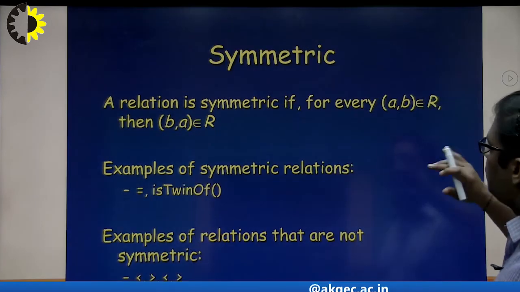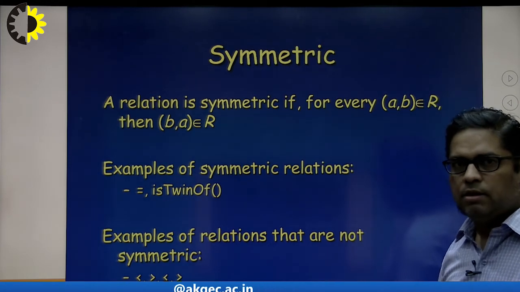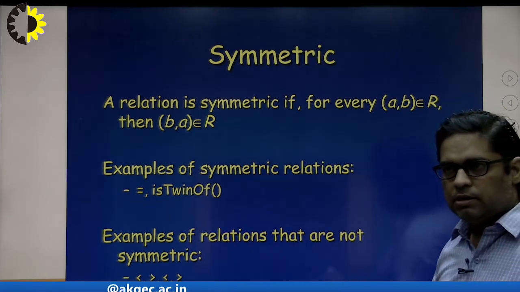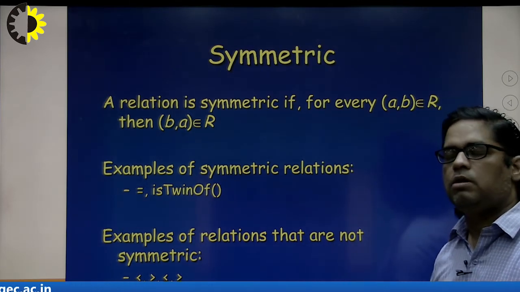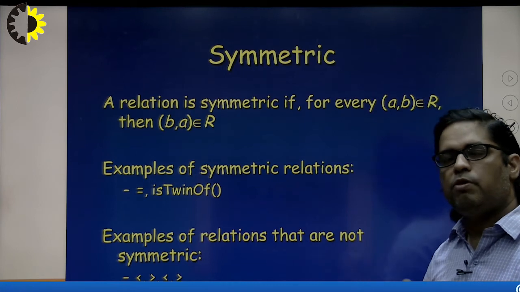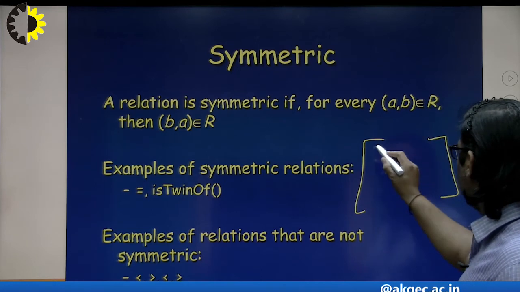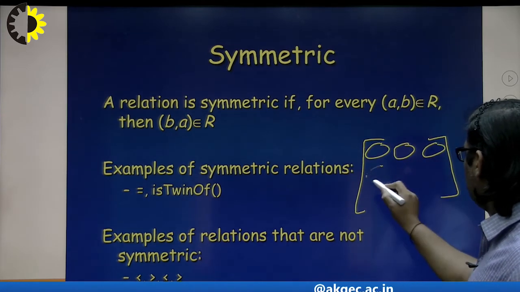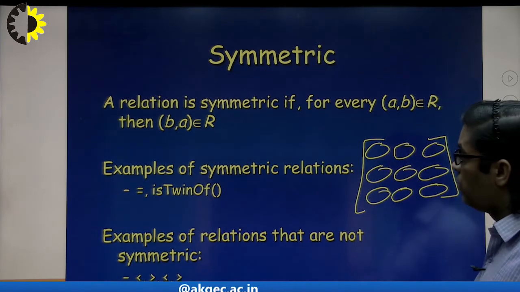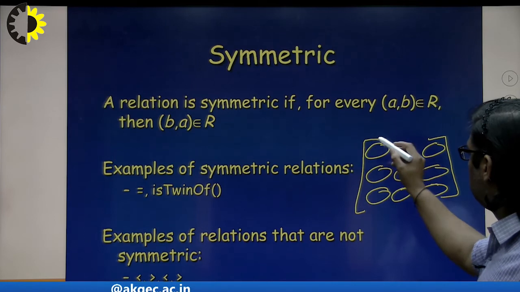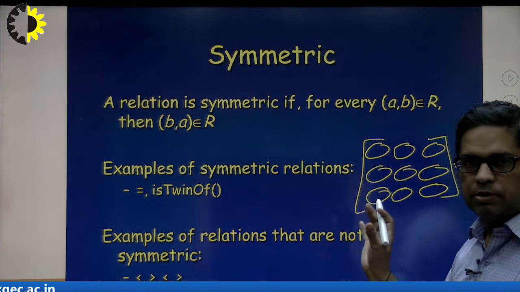So in the previous example, if I want to show it by the matrix, it can be easily identified just by seeing the matrix whether a relation is symmetric or not. Whenever A is related to B, then B should also be related to A. If I have entries in the matrix, and I want to identify whether the relationship is symmetric or not, I will just transform this matrix.